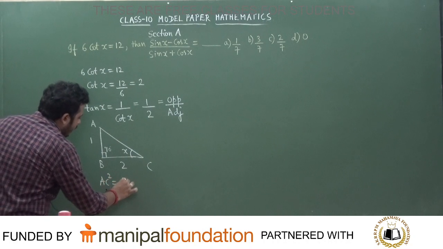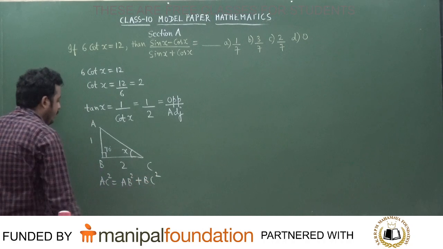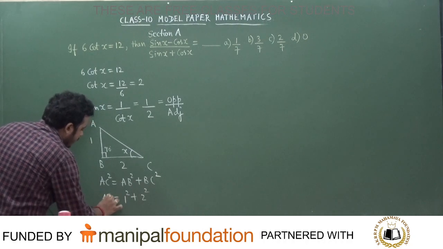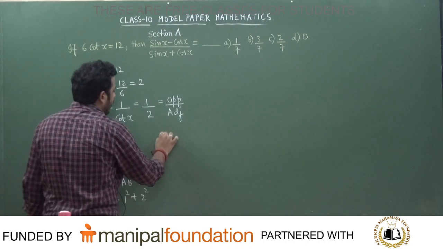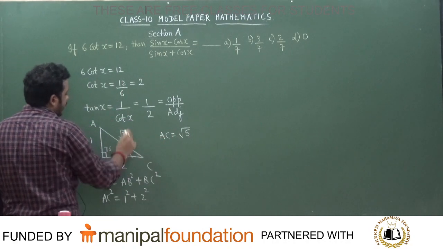AC square is equal to AB square plus BC square. Is it correct or not? So tell me what is the answer that we get: 1 square plus 2 square is equal to AC square. So can you tell me what is the value of AC? AC is equal to root over 5. Correct, isn't it?